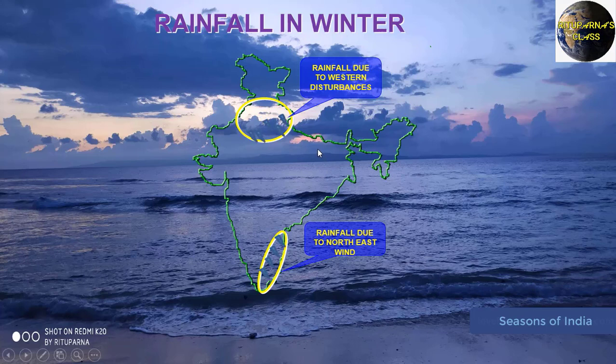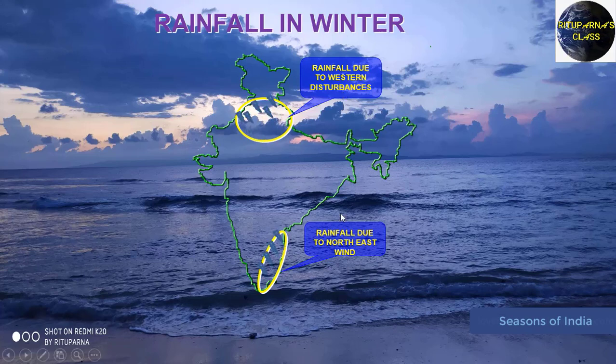So here you have seen the northwestern portion of India, they are getting a little bit of rainfall due to the western disturbances. You have seen in my previous video already, the wind that is coming from the Mediterranean Sea will carry the moisture and bring the rainfall over the northwestern portion of India. So except Rajasthan, Punjab, Haryana and Delhi will get the rainfall due to the western disturbances, and it will be very helpful for the cultivation of rabi crops, right?